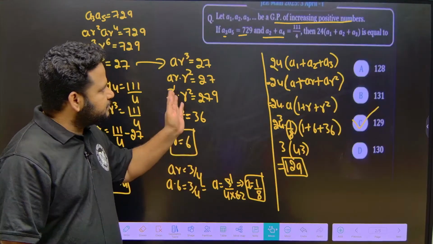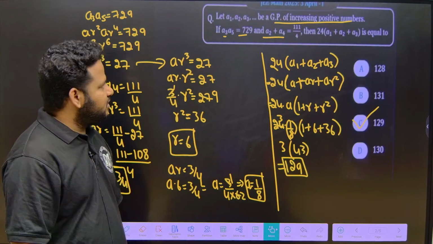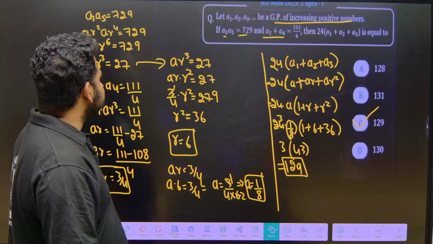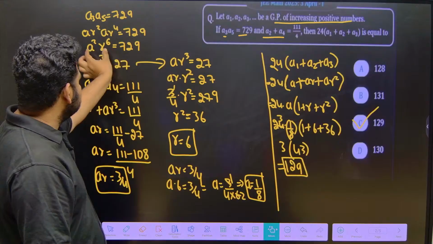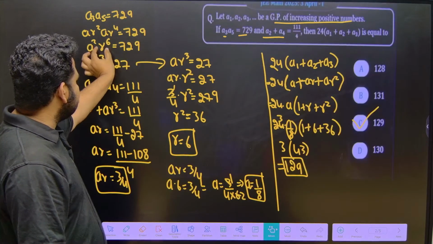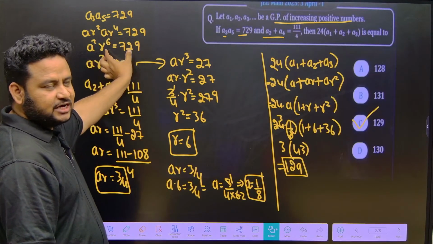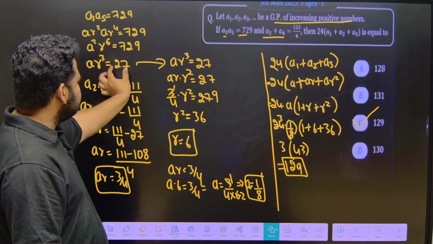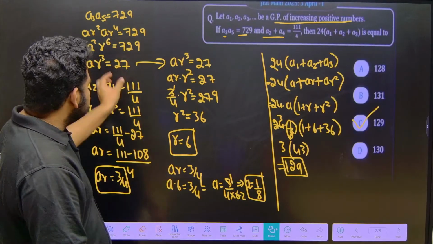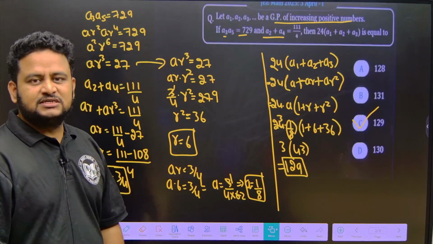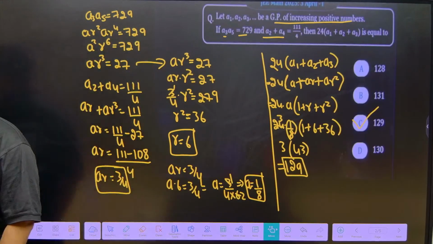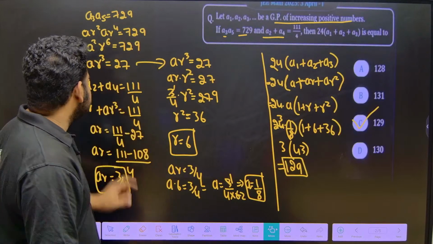And the terms will go on increasing. They will never decrease. Okay, they have given A3 A5 is equal to 729. I use that relation. I got A squared R to the power of 6 is 729. I took the square root on both sides. I got AR cube is equal to 27. Why? Square root of 729 is 27. How do I know? Because 27 squared is 729.